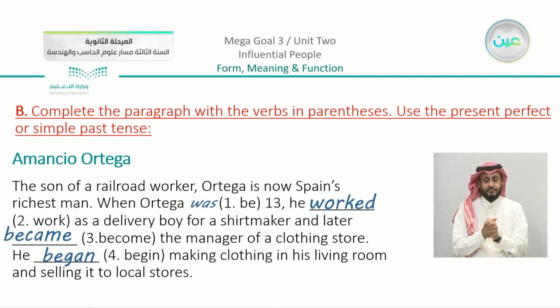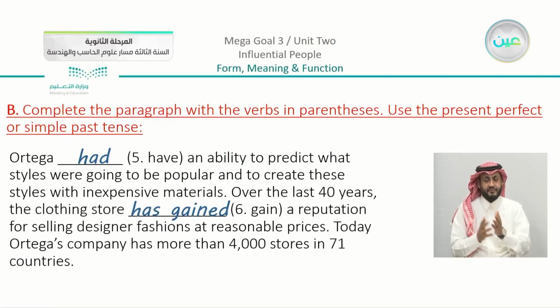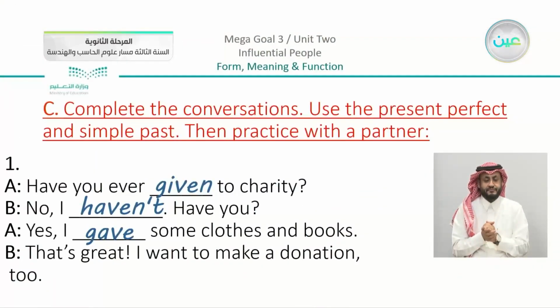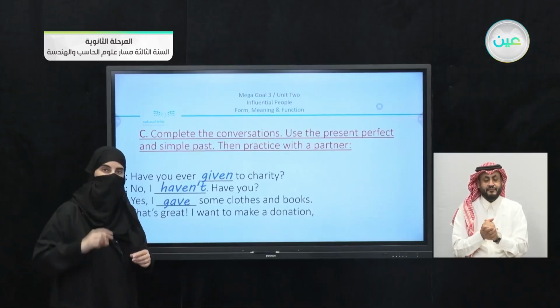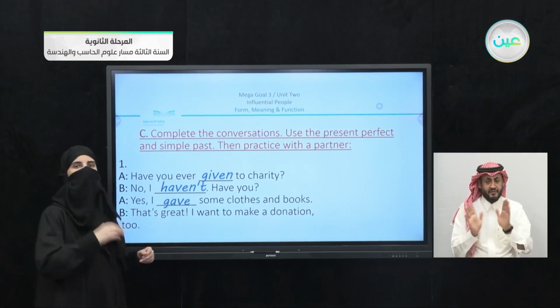Now moving on, we have the second exercise, B. If you recall, we did the first part here about Amancio Ortega, and we completed it. And we did C. We started with exercise C. You can see that we have here: complete the conversations, use the present perfect and the simple past, then practice with a partner. We have short conversations in the book. We did the first conversation, and we're going to complete the rest now.